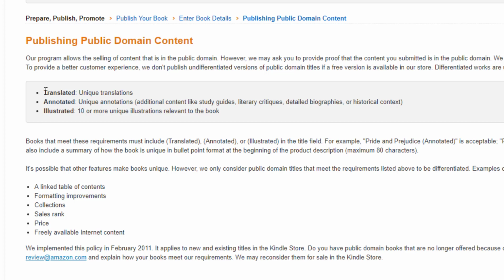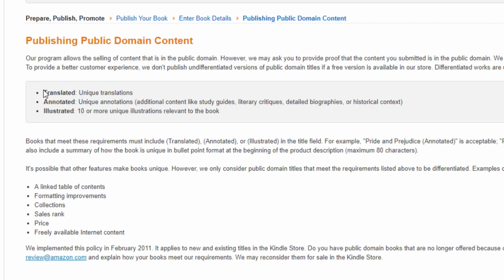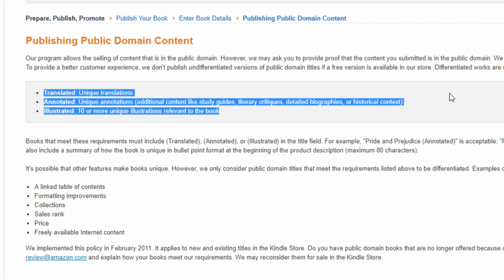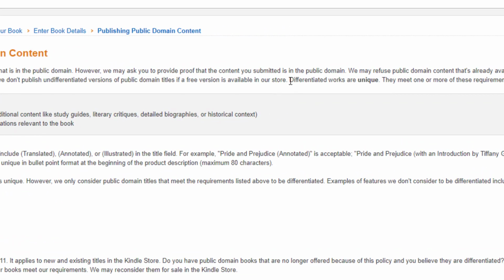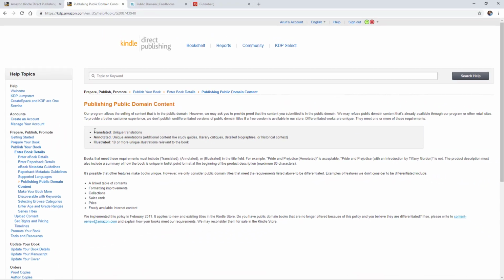You might have already observed this when trying to publish a public domain book. An email arrives as soon as the book gets into the review phase in the publication efforts. At the same time, we must ensure the book has improved in its value by adding a translation or annotation or illustrations to the book. This is what is being referred to as differentiation, as you can see here on the screen. Just one or more of those requirements. If you can get more than one, then all the more good chances of getting approved.